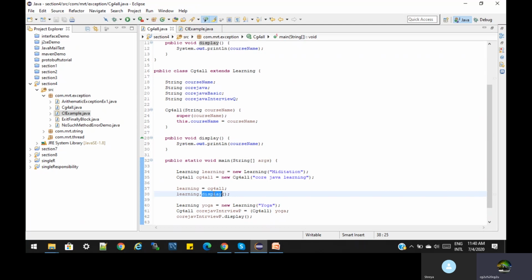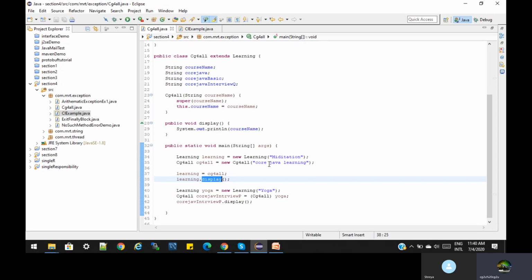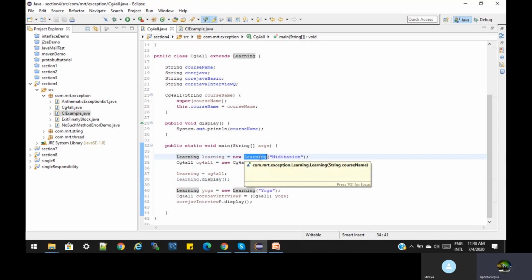Here we are creating a Learning class. Inside the Learning class we provide yoga and meditation. When we create CG for All, we have some courses defined: core Java and Java interview questions. When we create the object for Learning, it is a superclass object.